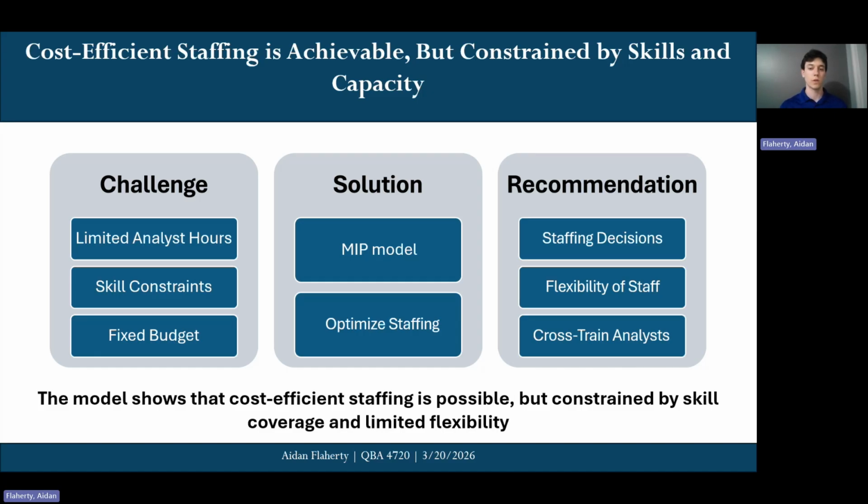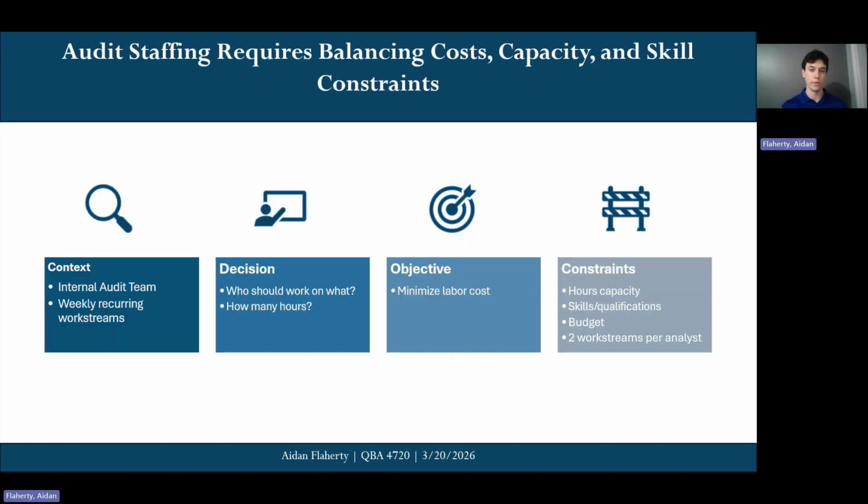And based on the model results, I recommend using this approach for weekly staffing decisions, increasing flexibility of associate working hours and workstream hours where possible, as well as cross-training analysts, especially IT, to reduce any sort of bottlenecks. The key takeaway is that a cost-efficient staffing plan is achievable, but success heavily depends on flexibility and skill coverage. But now that you have a broad overview, let's get a little bit deeper.